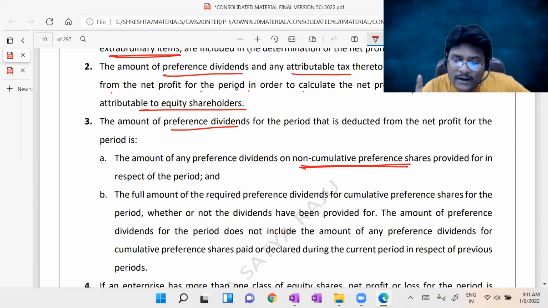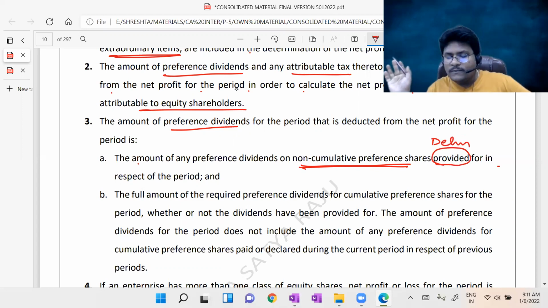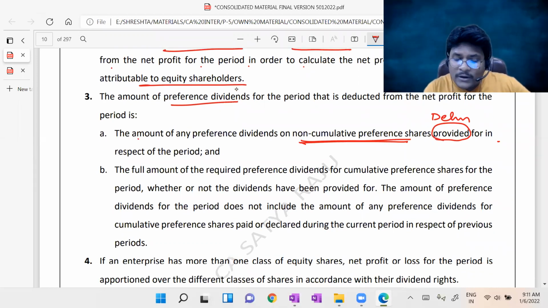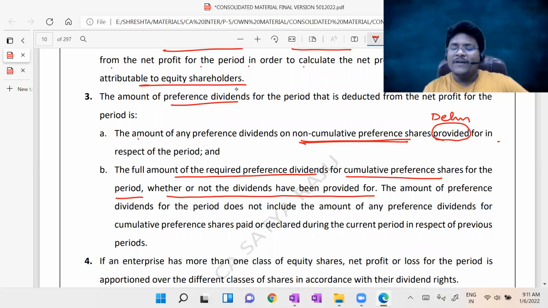We should only reduce the amount of any preference dividends on non-cumulative preference shares if they are declared. For cumulative preference shares, we reduce the full amount of the required preference dividend for the period, whether or not the dividends have been provided, whether declared or not.